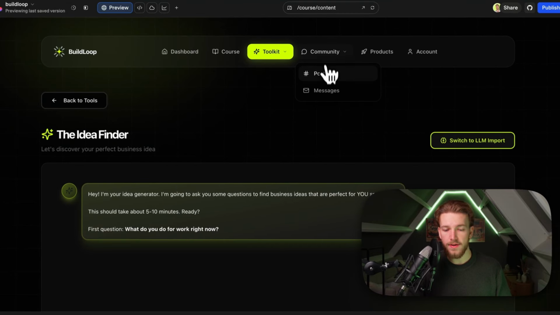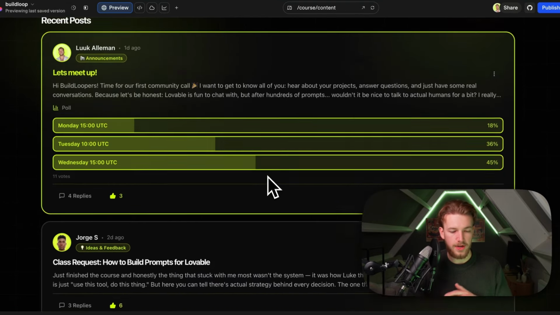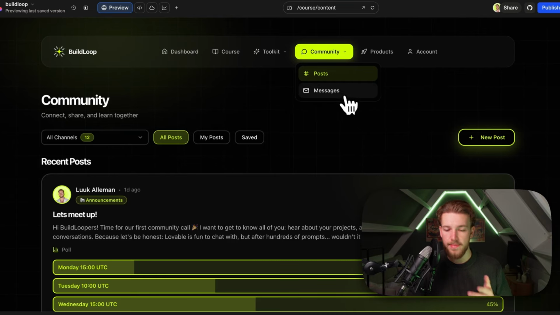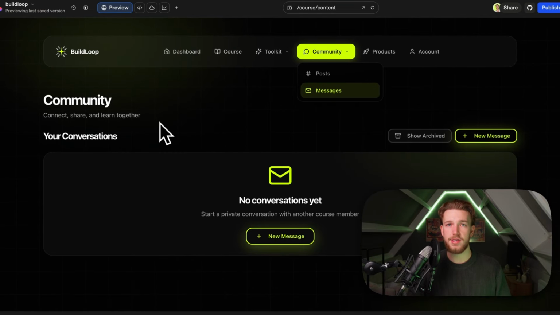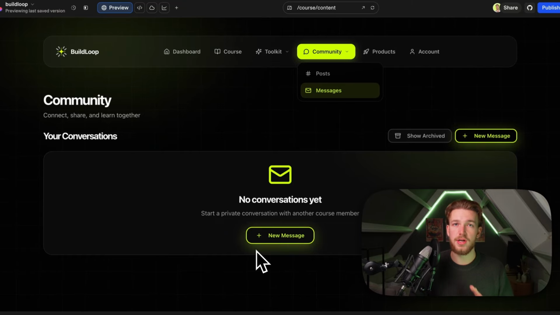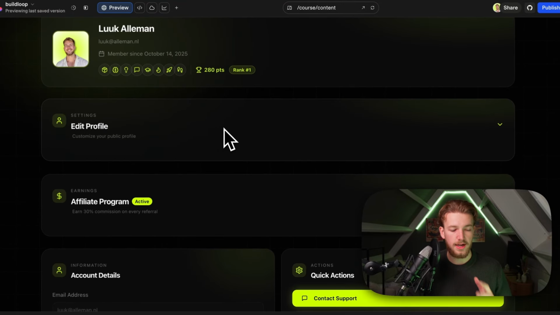Right here we have our community where we have posts, people can ask questions, but we also have our messages, and every incoming message will be here. People can message me directly, but they can also speak with others on the platform. And everything is just working nicely. But this is only the front end. This is what people see.